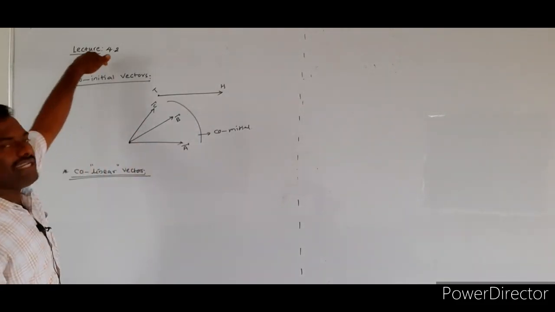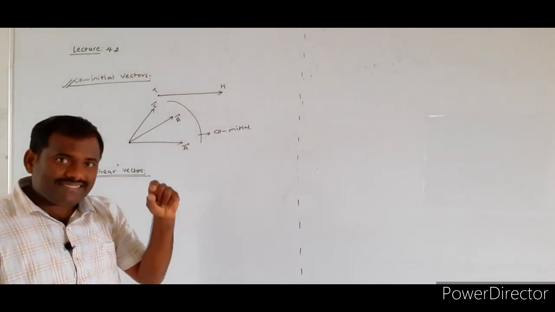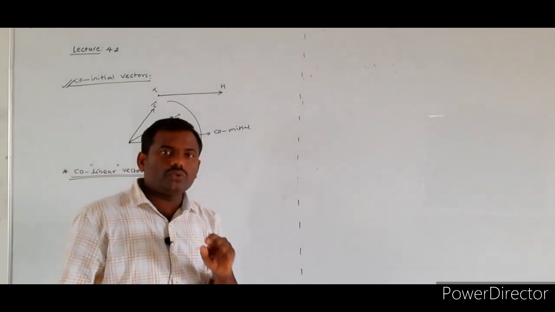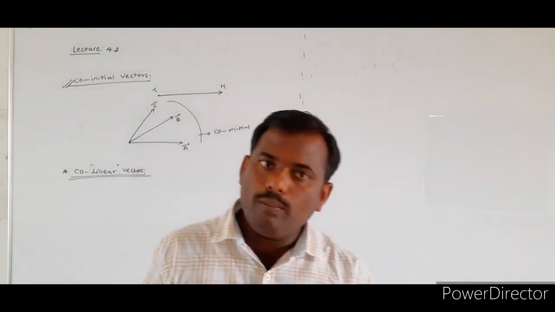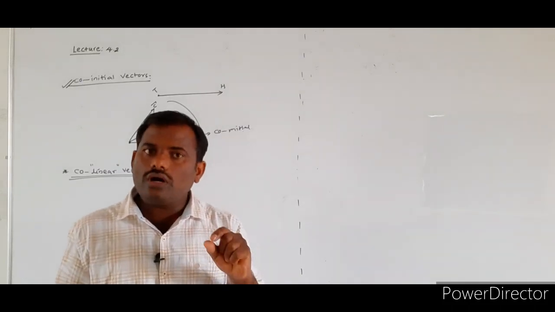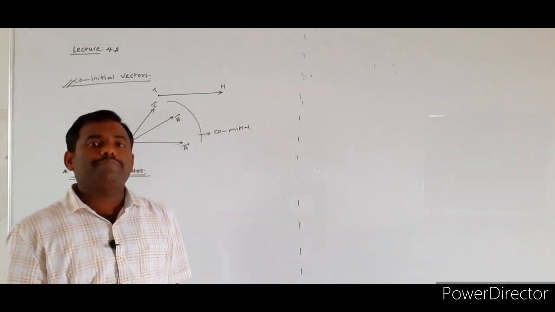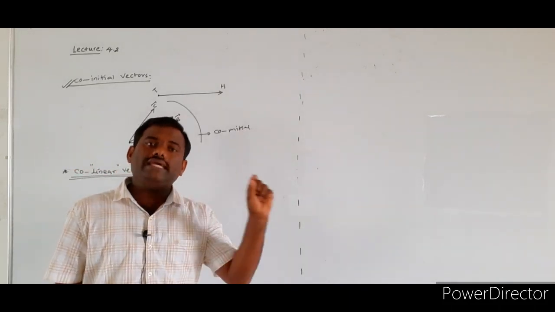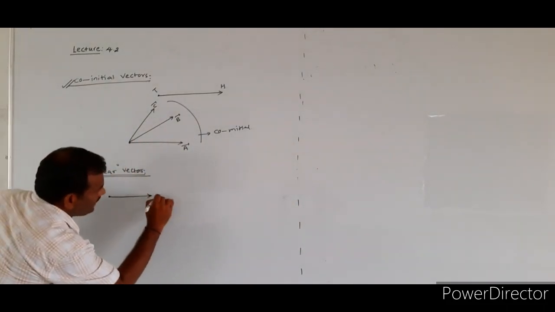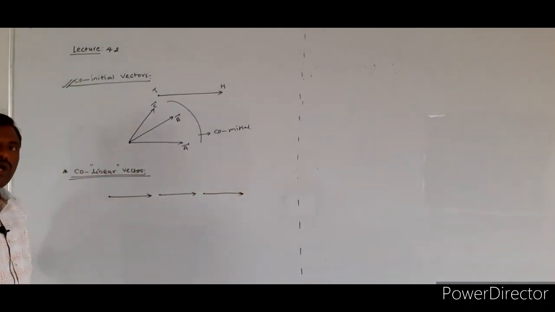Here, in co-initial vectors, their initial point, their starting point, remains the same. In collinear vectors, if two or more vectors are acting along the same line, then such vectors are called collinear vectors.